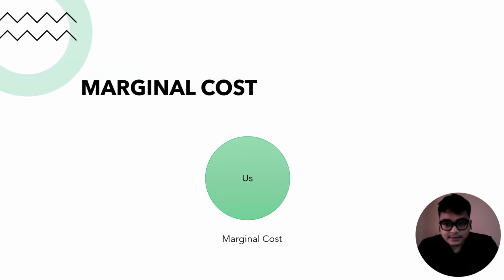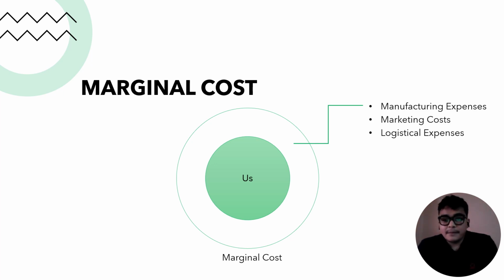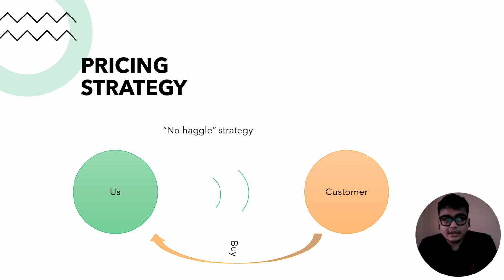So let us look at the marginal cost. It encompasses various components including manufacturing expenses, marketing costs, and the logistic expenses associated with delivering the vehicle into the hands of our customers, which amounts to a total of $12,000. So the main heartbeat of our policy is the no haggle strategy, where we give a certain price to a customer and they just buy the product instead of bargaining with us.